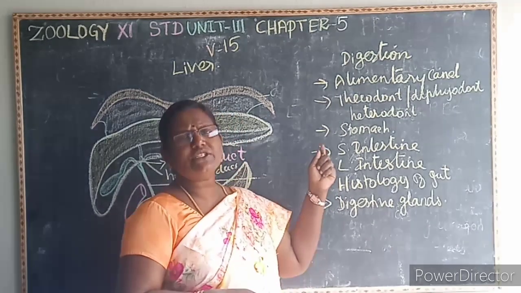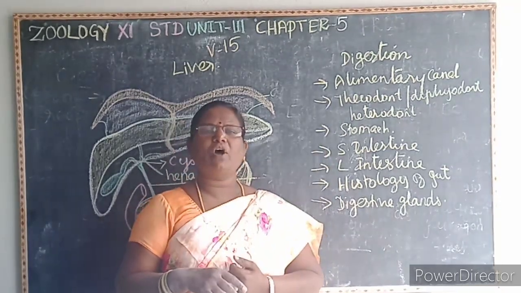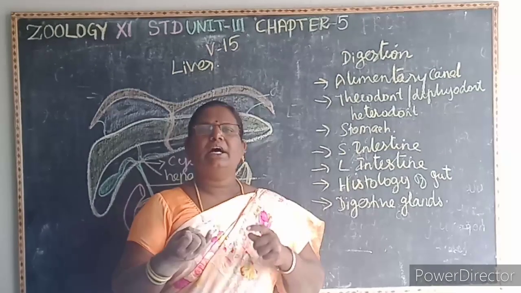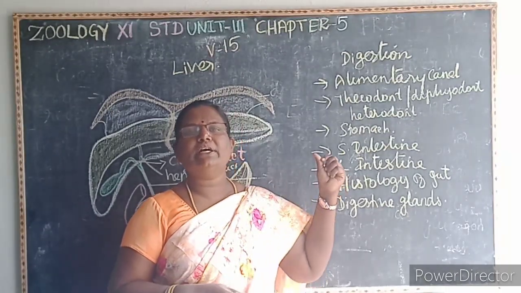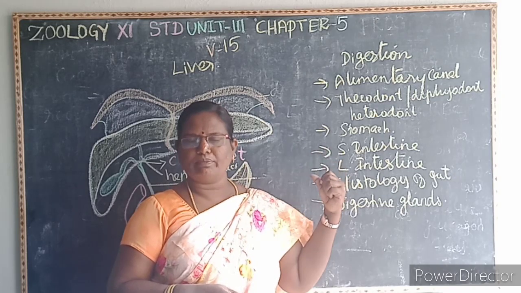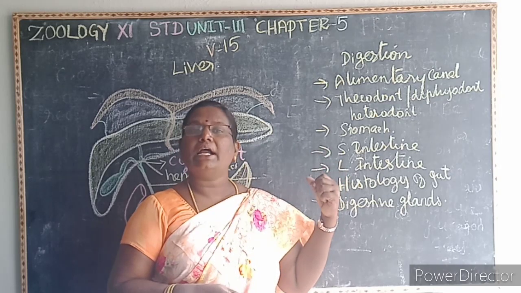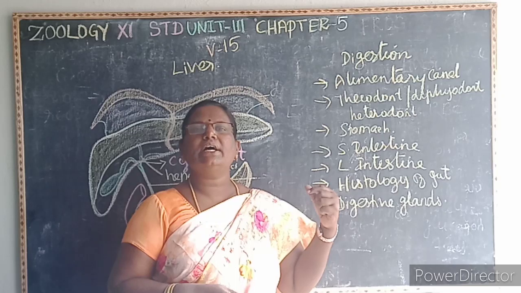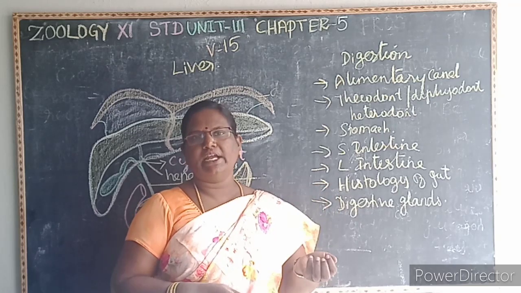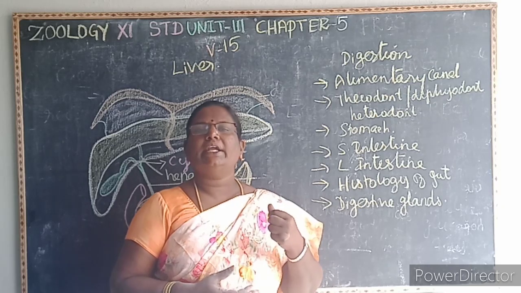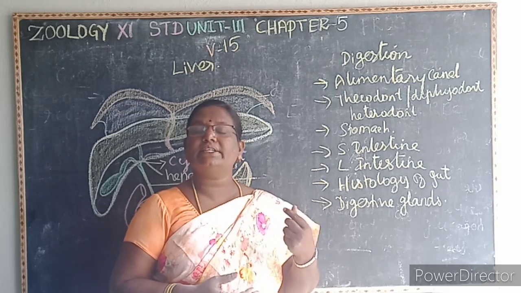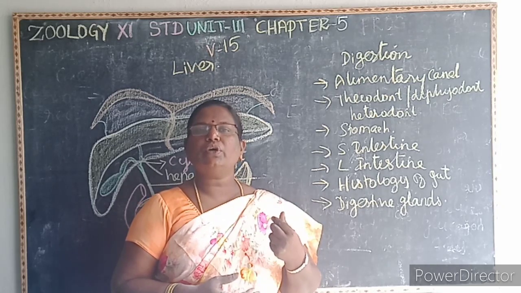Then the stomach is a J-shaped organ and it has three parts: cardiac, fundus and pyloric. The opening of the esophagus into the stomach is guarded by the cardiac sphincter. When it is not contracted properly, it allows the backward flow of the food. This is known as what?